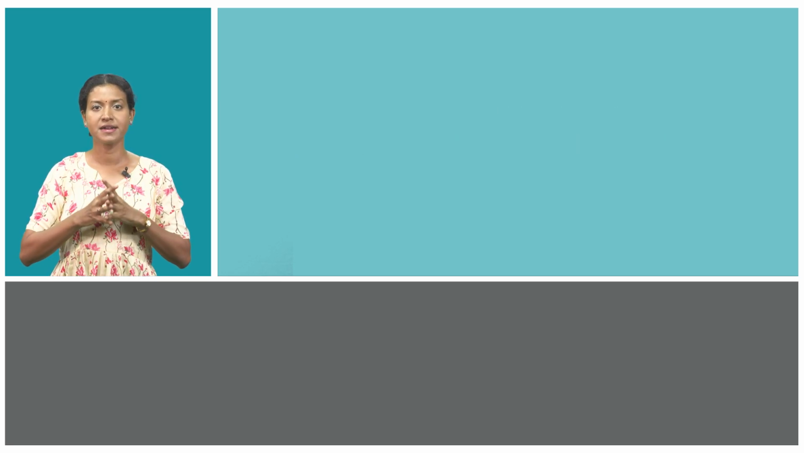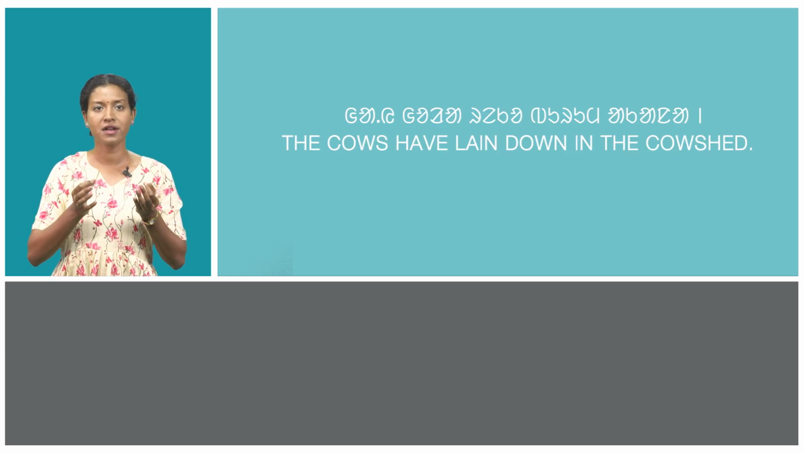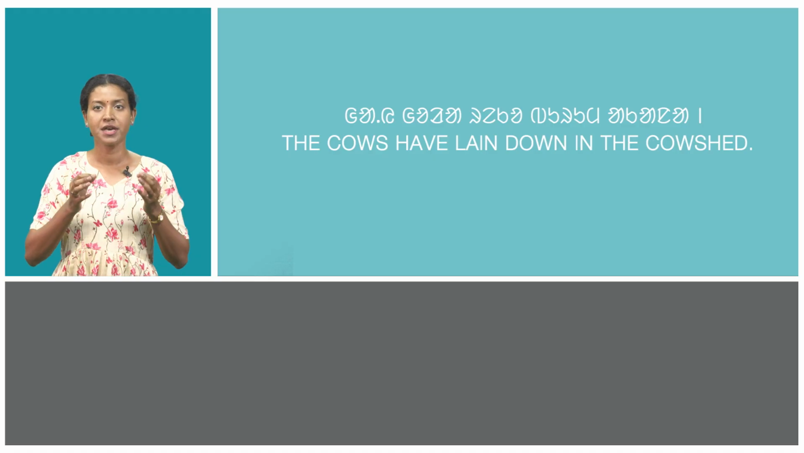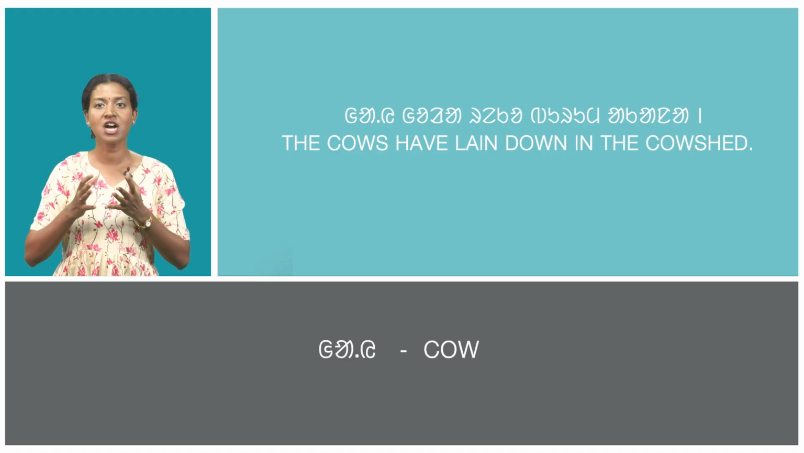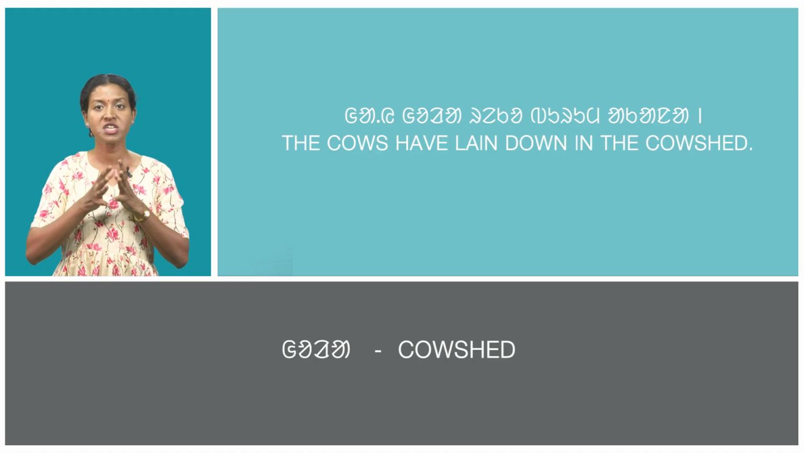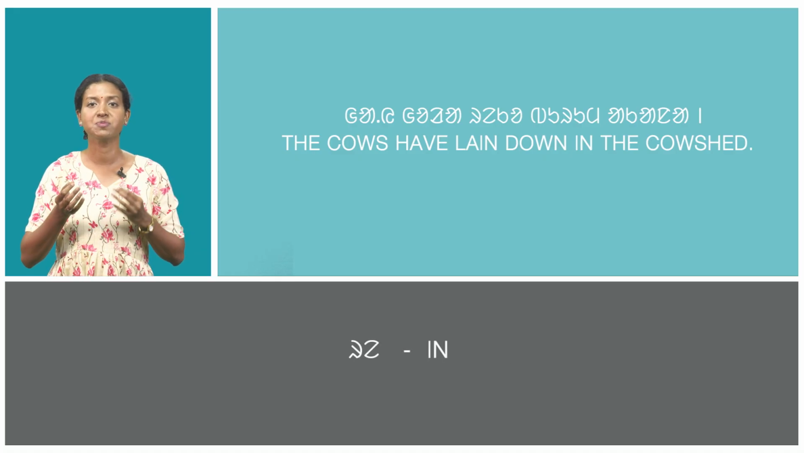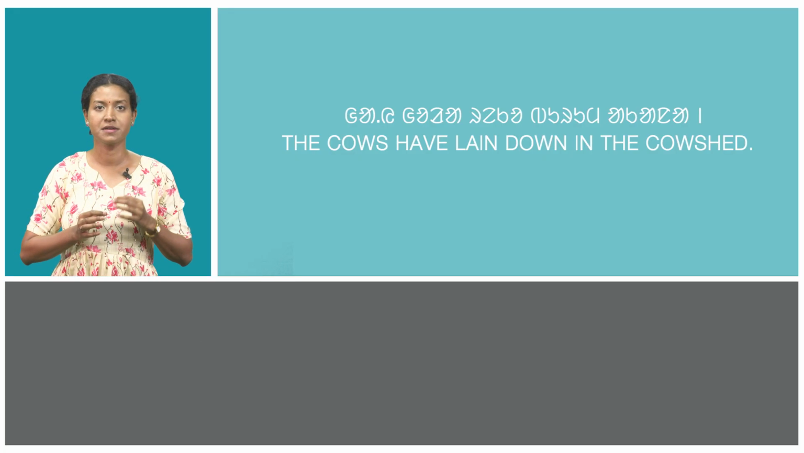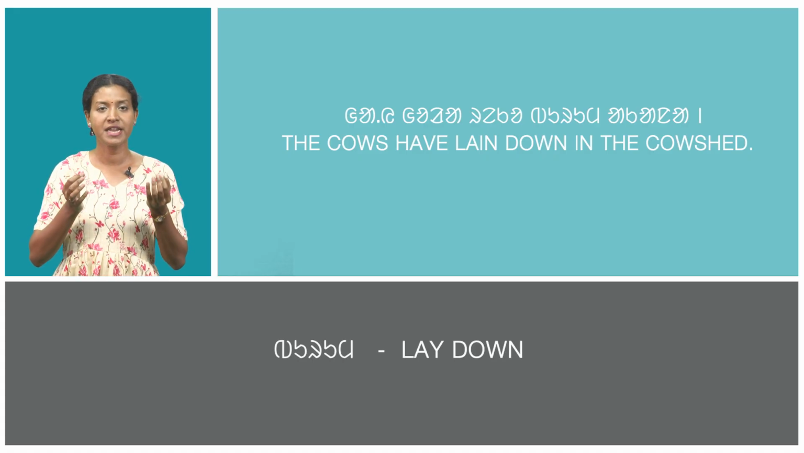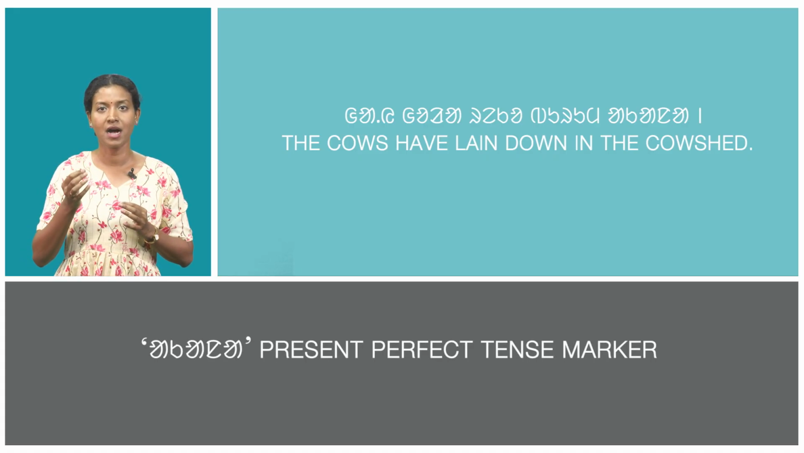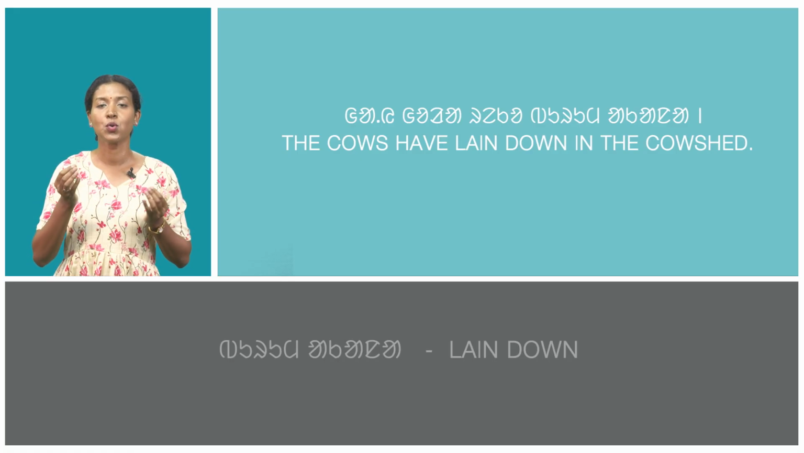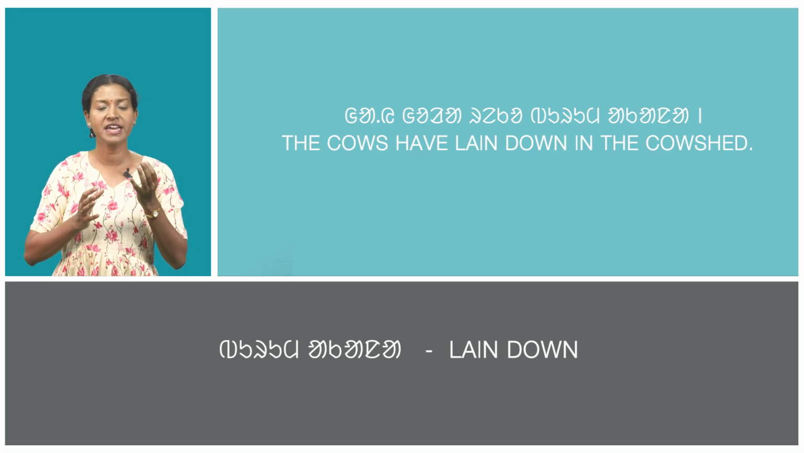In the second sentence, gai goda reko burumakana, which means the cows have lain down in the cow shed. Here's gai, which means cow. Goda, which means cow shed. Re, which means in. Ko is the subject marker of gai. Burum means lay down. And akana is the present perfect tense marker. So, burum akana, which means lain down.